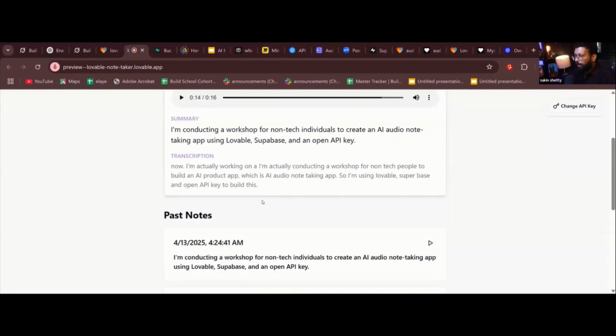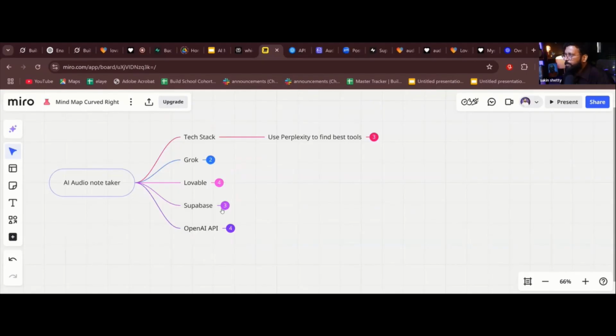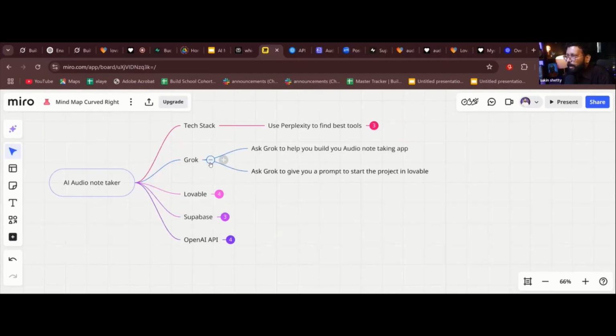Now coming to, I'll just repeat what I did. Is that okay? We're not late, right? Yeah, okay. Let's do that. So we selected the tech stack. I used Perplexity to find the best tools. I selected Lovable, Supabase, OpenAI, ChatGPT, Whisper Mini. Then I went to Grok, use AI to build AI. Ask Grok to help you build your audio note taking app. Ask Grok to give you a prompt to start the project in Lovable. Copy that prompt,